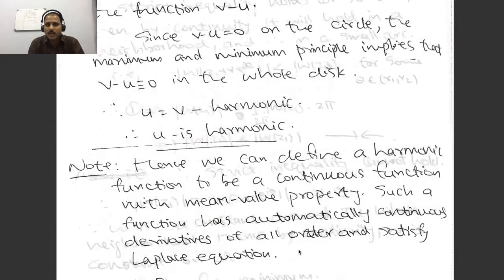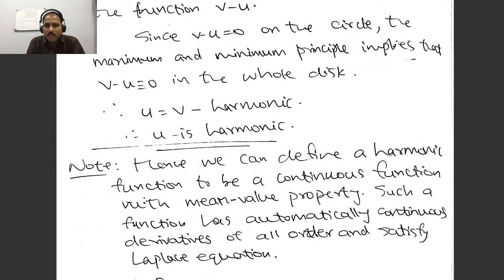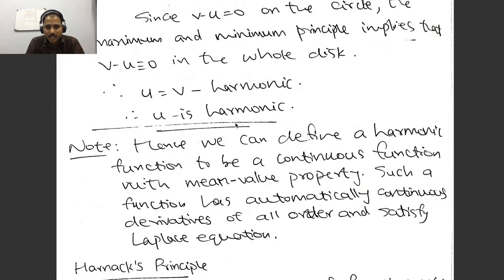We have already observed that V minus U satisfies the mean value property. Therefore it should satisfy the maximum principle. Hence V minus U is 0 on the circle. They coincide on the circle. Therefore by the maximum and minimum principle it should be 0 everywhere. So U equals V, and V is harmonic, therefore U is also harmonic.